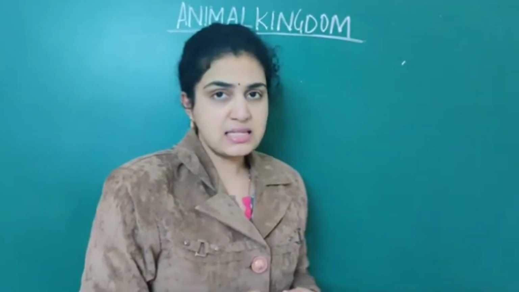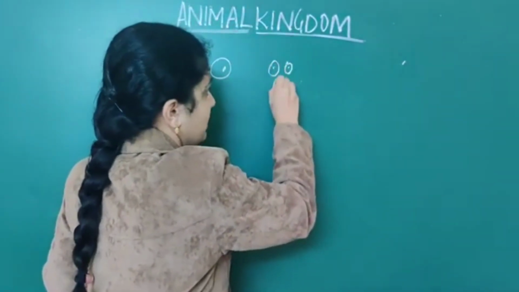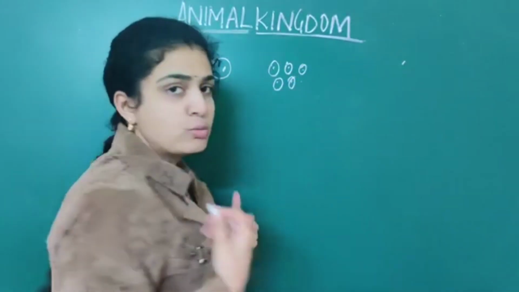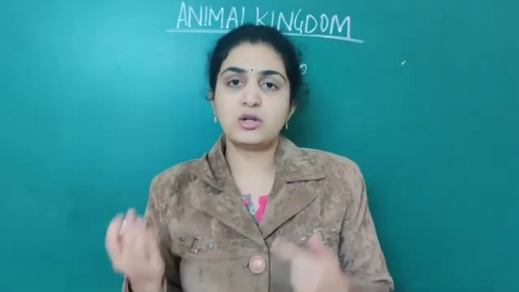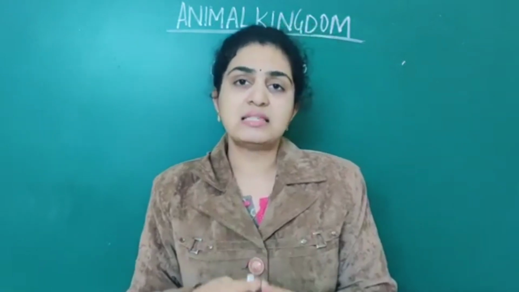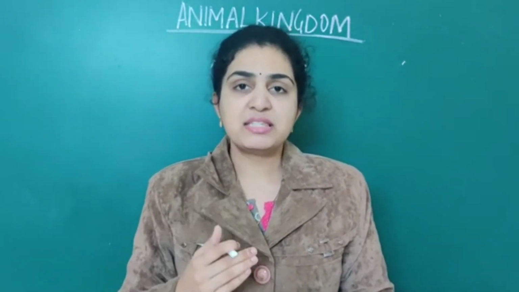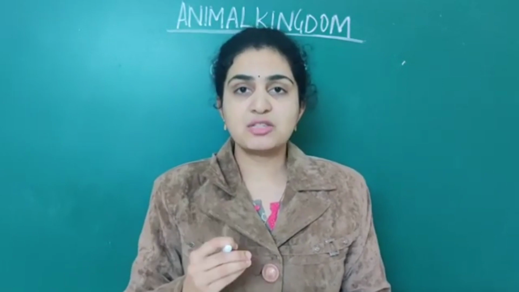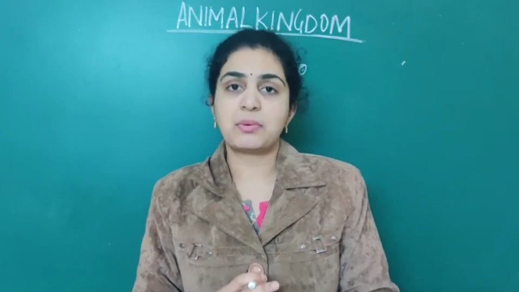When it comes to multicellular organisms, there are numerous cells associated with them. That's why they are classified as unicellular and multicellular organisms. Basically, the maximum number of organisms are multicellular. Only a few are unicellular.